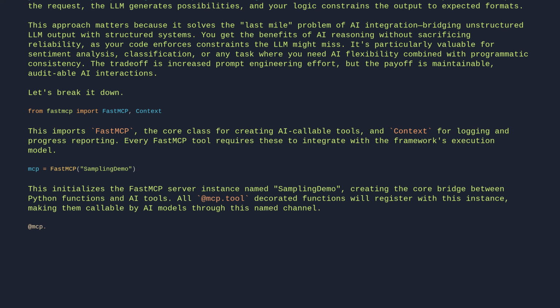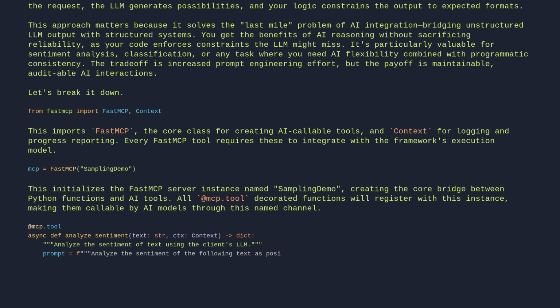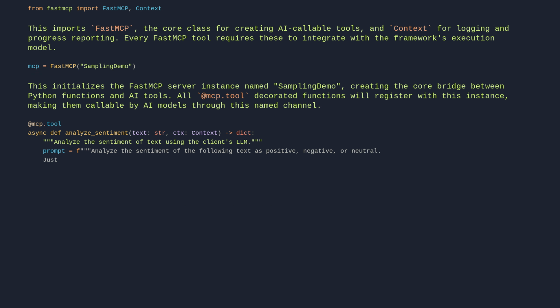@mcp.tool async def analyze_sentiment(text: str, ctx: Context) -> dict: "Analyze the sentiment of text using the client's LLM." prompt = f"Analyze the sentiment of the following text as positive, negative, or neutral. Just output a single word: positive, negative, or neutral. This defines an AI-callable tool using FastMCP's decorator pattern.